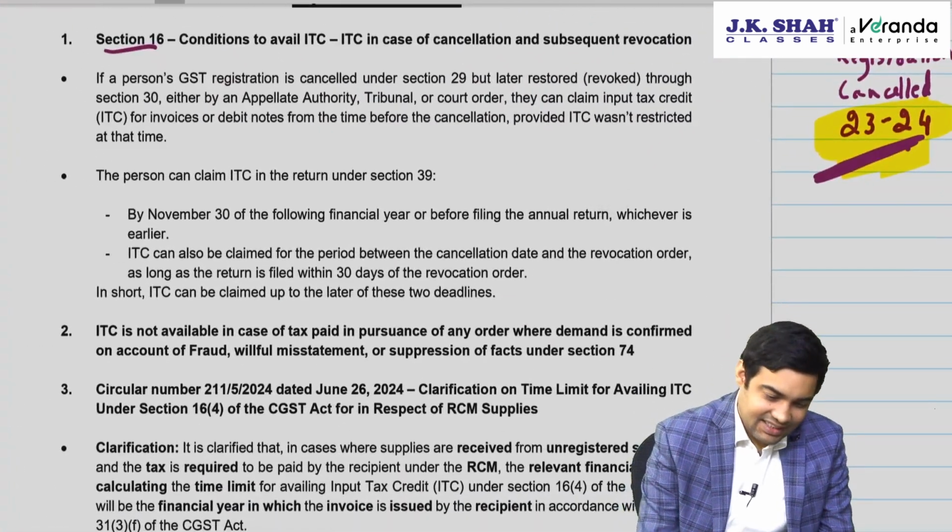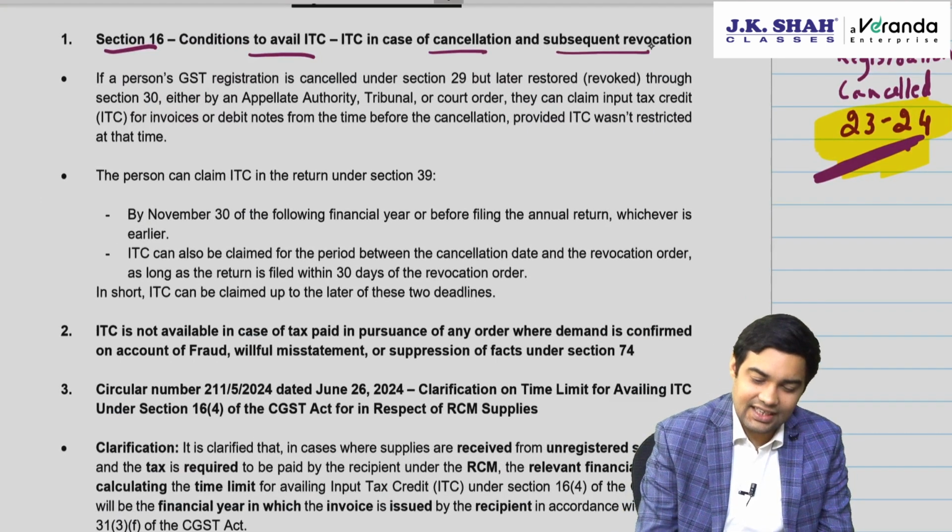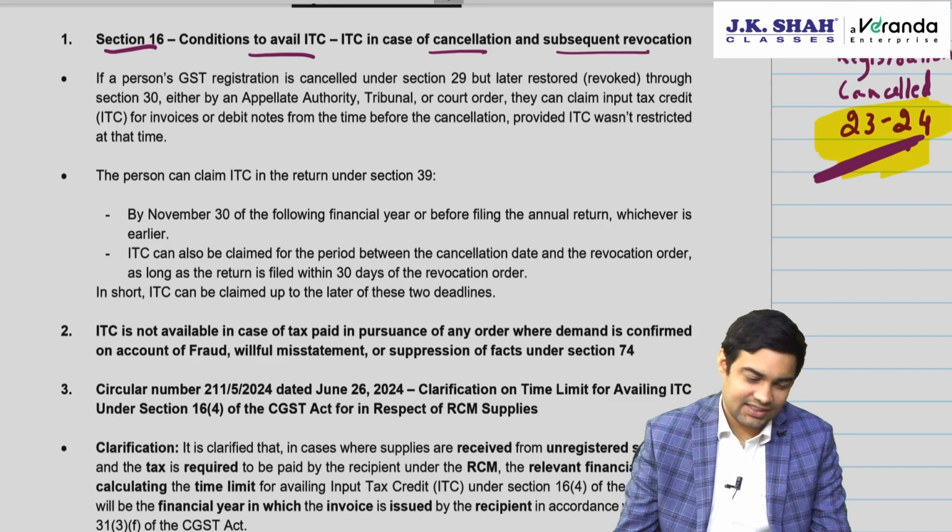Section 16, conditions to avail ITC. ITC in case of cancellation and subsequent revocation.